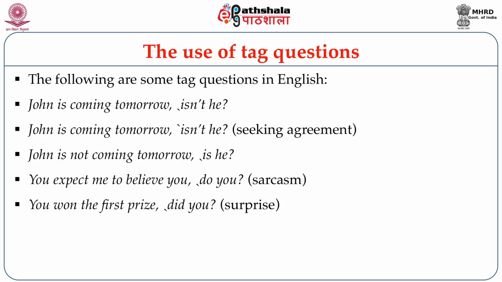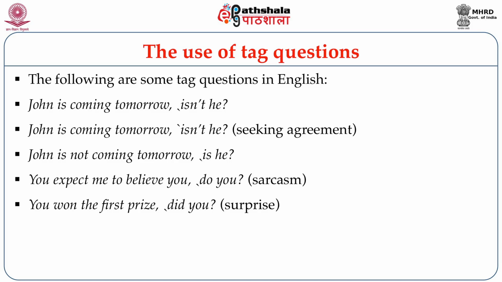Look at the tag questions now on your screen. What you see is that in English, the tag questions can either have a rising tone or have a falling tone. The tag auxiliary may be of the opposite polarity as that of the declarative sentence or have the same polarity as the declarative sentence.